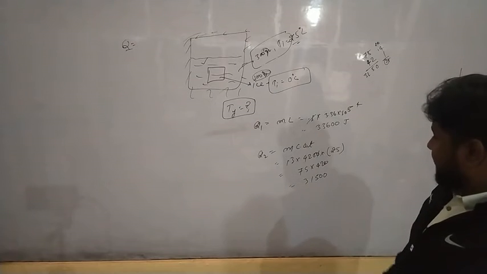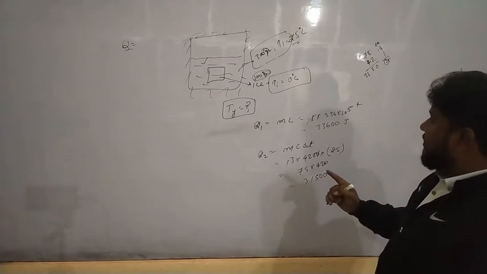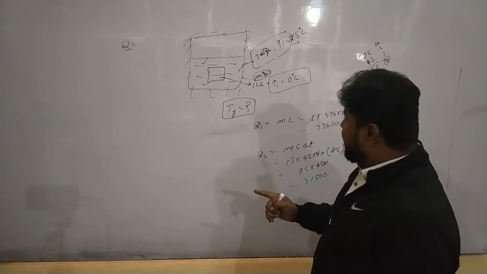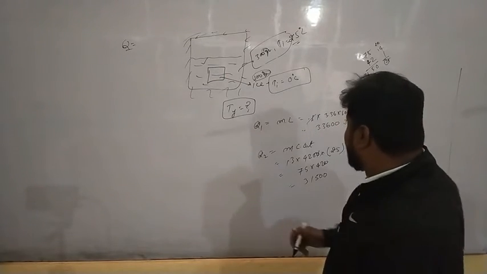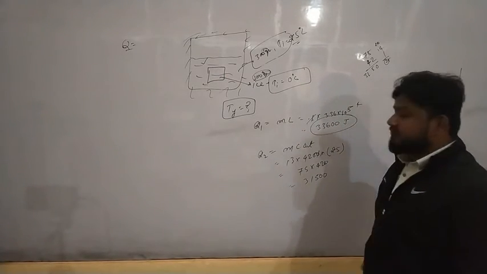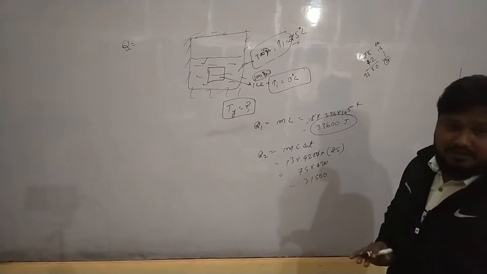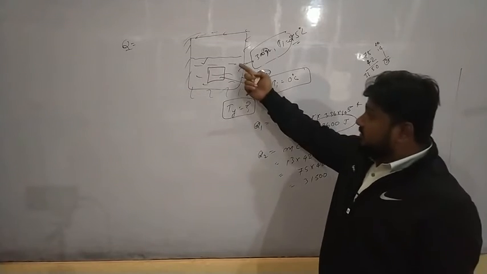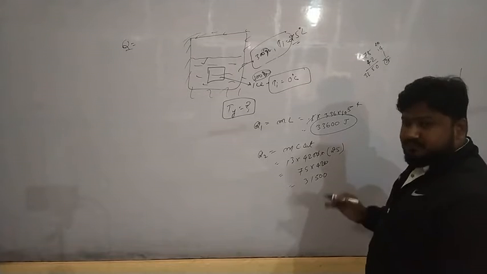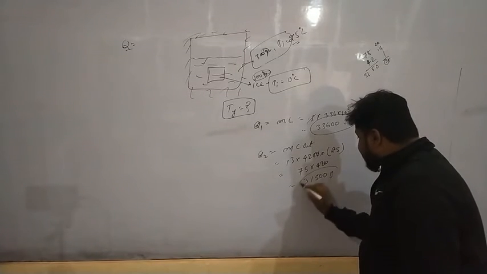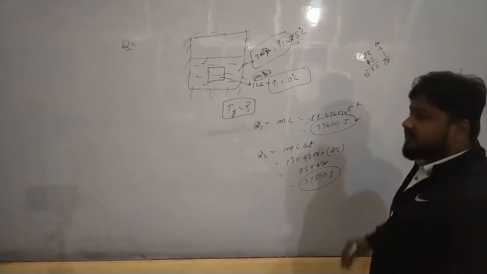So if we see from here, when the ice block completely melts into water, it needs 33,600 joules of heat. But when the water comes down to 0 degrees Celsius, in this process it can release only 31,500 joules of energy, which is less than this one.